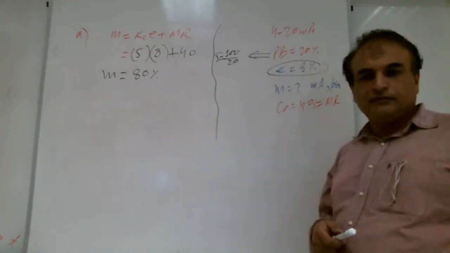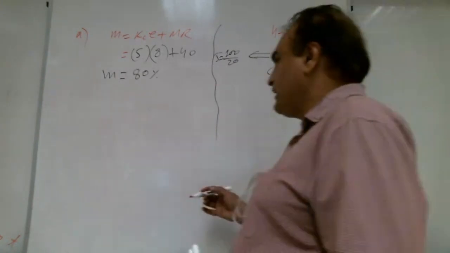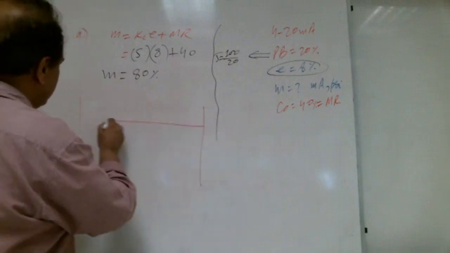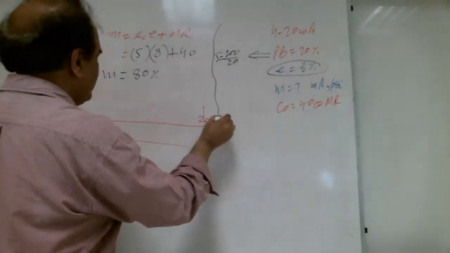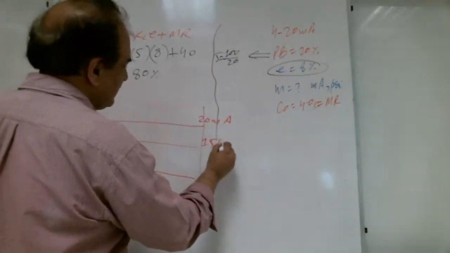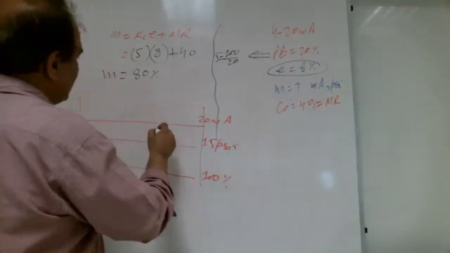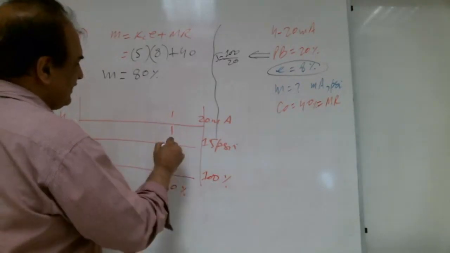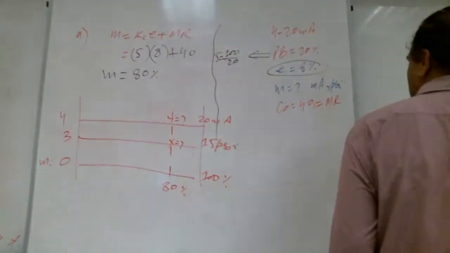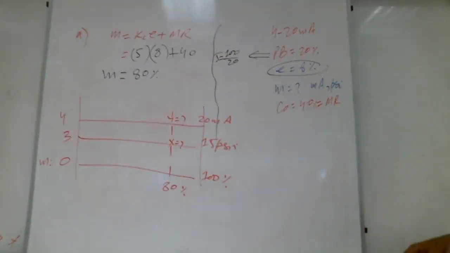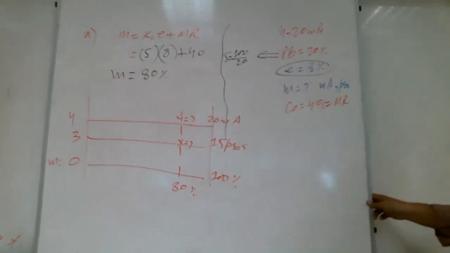How do we find them? Two-line method. Very good, same old way. We draw the 2 lines. Right, Shabab? So 4 to 20 milliampere, 3 to 15 PSI, and output is 0 to 100%. So we have 80% here, find X, find Y. So you will get the milliampere and PSI both. Any question up to here, Shabab? Please ask.